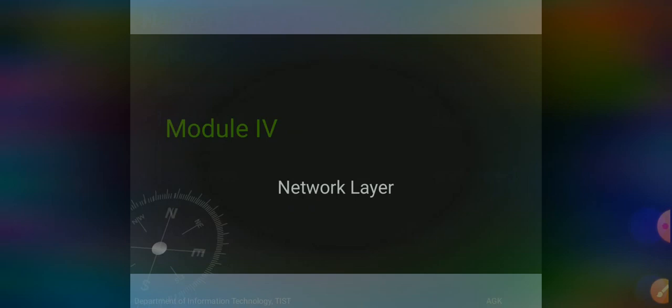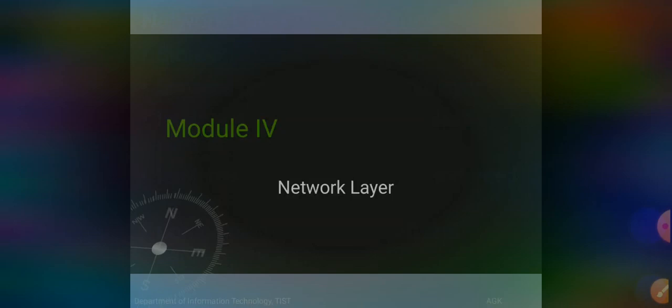So what is meant by the network layer? The network layer is a bridge, a connectivity between our transport layer and data link layer. In the middle we have the network layer. The main concepts here are logical connection setup, data forwarding, routing, and delivery error reporting, which are the major responsibilities of the network layer. By taking on these responsibilities, some design issues take place in the network layer.